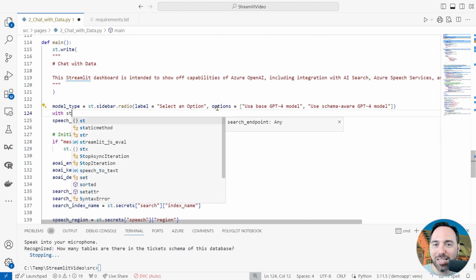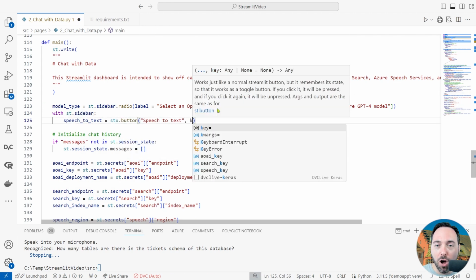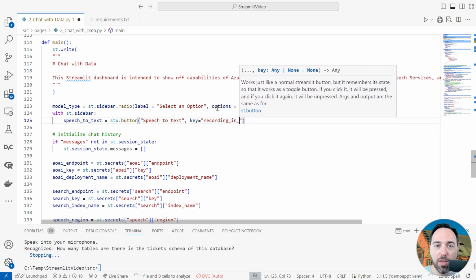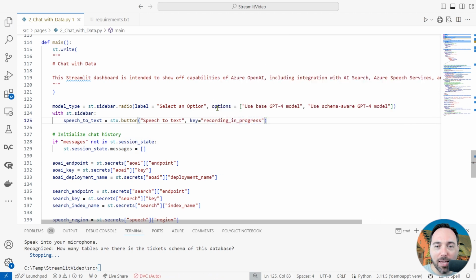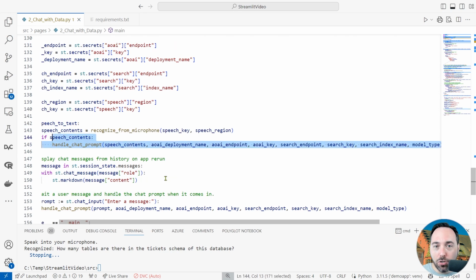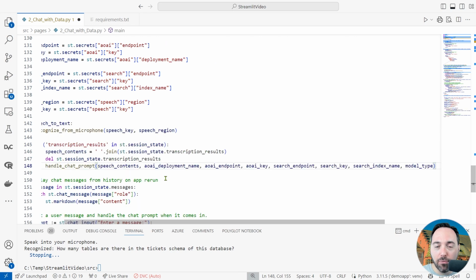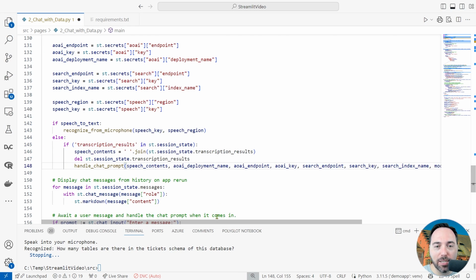Next, I'm going to change the definition of the speech-to-text button just a little bit. Streamlit Extras doesn't have the notion of a sidebar baked in, so I'll use the with clause to indicate that I want this button on the left-hand side in the sidebar. I also need to add a key so that Streamlit can keep track of the state of the button in session state, which is what Streamlit Extras is doing for me. The next thing I'll change is the behavior on button click. Stateful buttons have 2 states, on and off. I'll replicate that in my check for whether I've clicked speech to text.